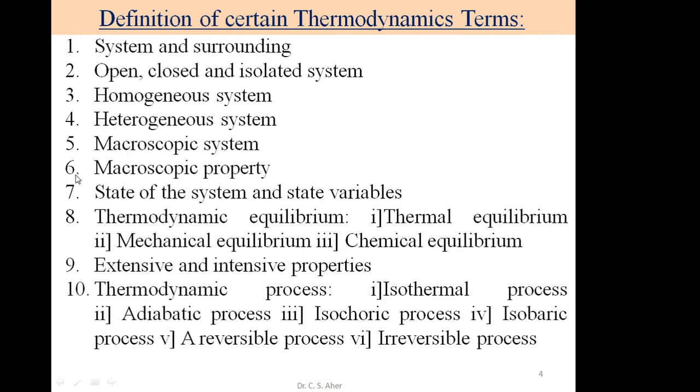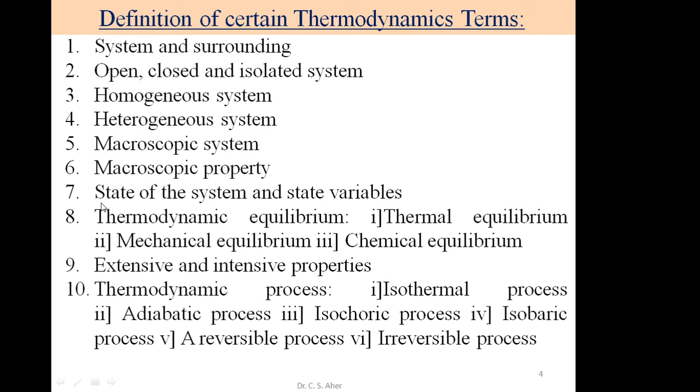Then the sixth point is macroscopic property. A macroscopic system possesses macroscopic properties. These properties depend upon the behavior of the particles present in the system. For example, pressure, volume, temperature, surface tension, viscosity, density and refractive index are examples of macroscopic properties which depend upon the bulk number of atoms, molecules or particles.